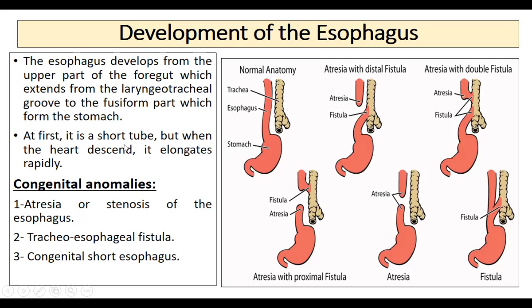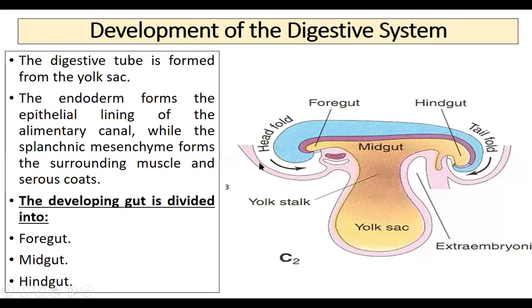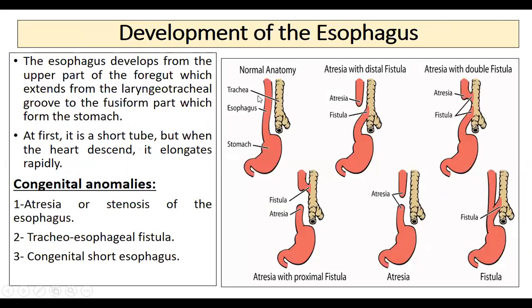At first it is a short tube, but when the heart descends, it elongates rapidly. If you remember, the heart initially is near the head. Slowly it starts descending downwards. So as the heart descends, this part of the foregut elongates to form the long esophagus. Initially it is short, later it elongates because of the descent of the heart.